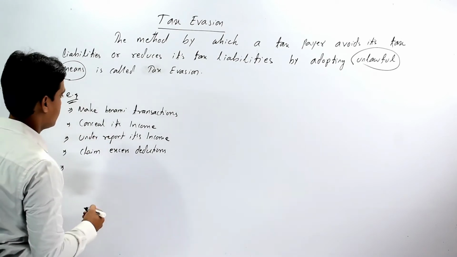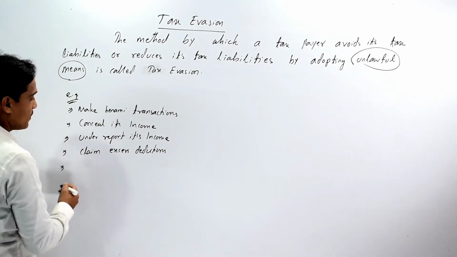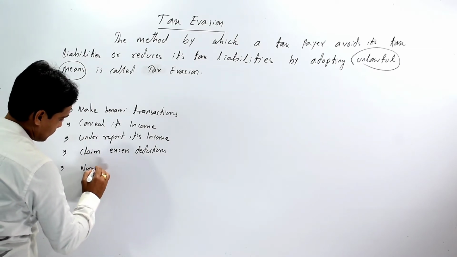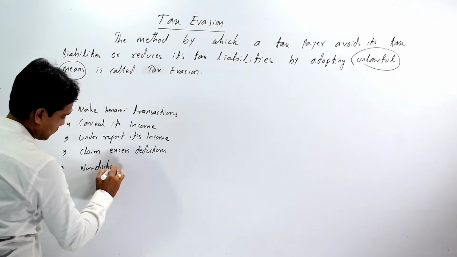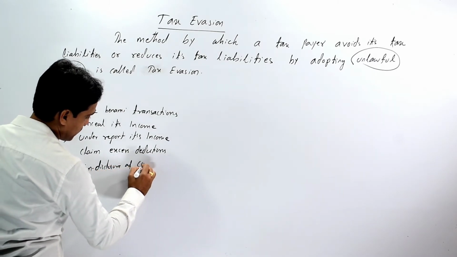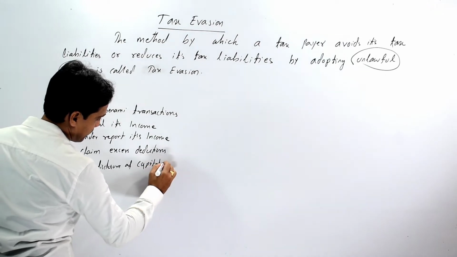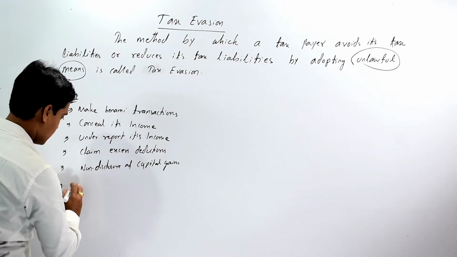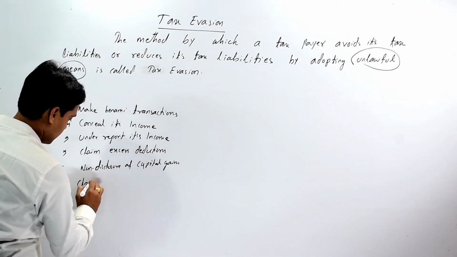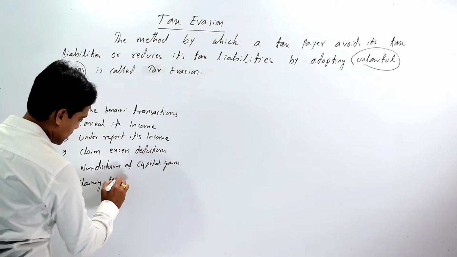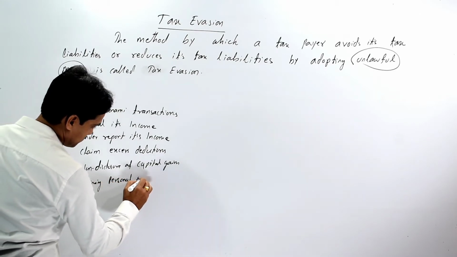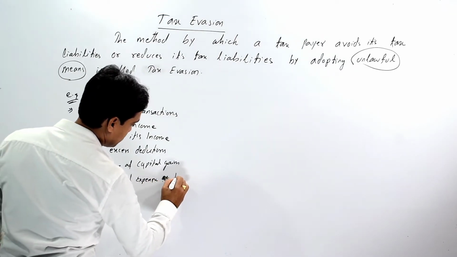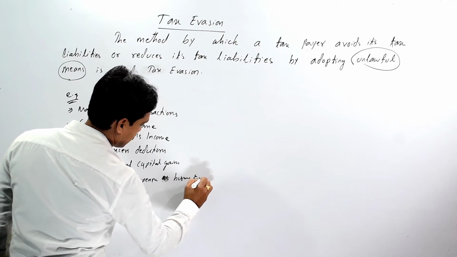Another way of tax evasion is non-disclosure of capital gain, and next is claiming personal expenses as business expenses.